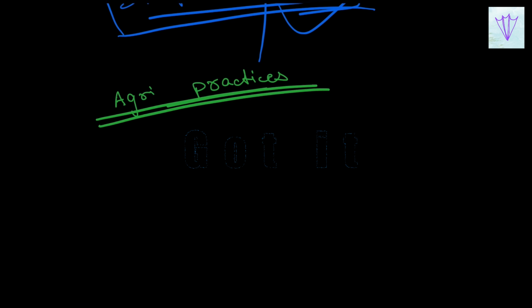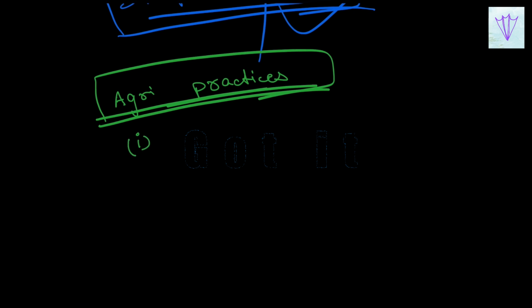Now we'll understand the various agricultural practices which are done in order to grow crops. The various activities undertaken by farmers over a period of time for the cultivation of crops are referred to as agricultural practices.